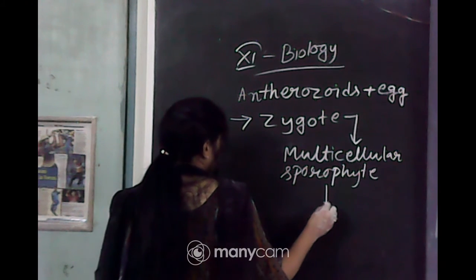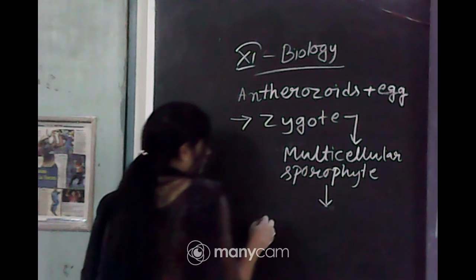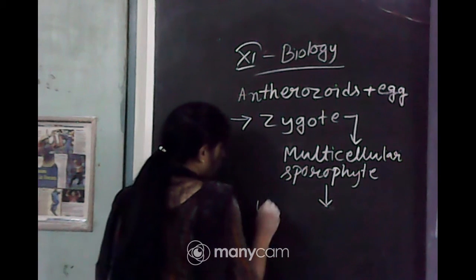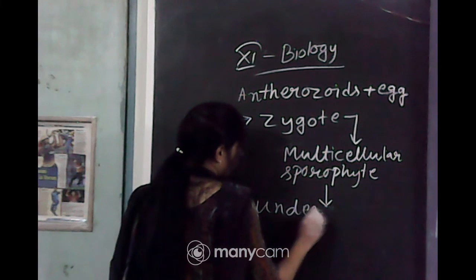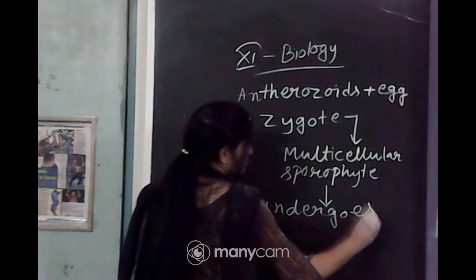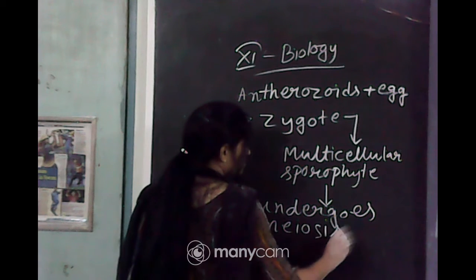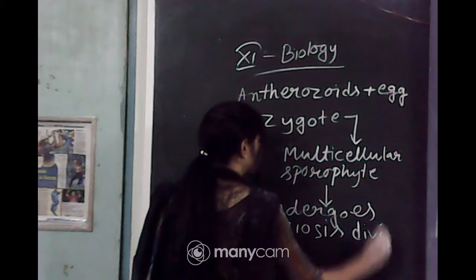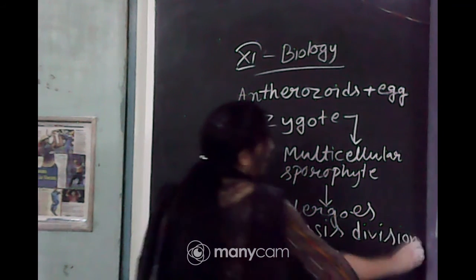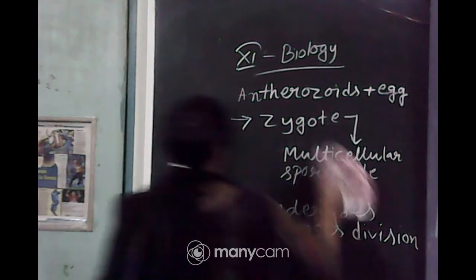Sporophyte undergoes meiosis division and produces haploid spore. Okay.